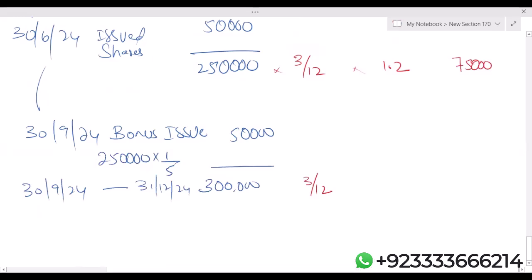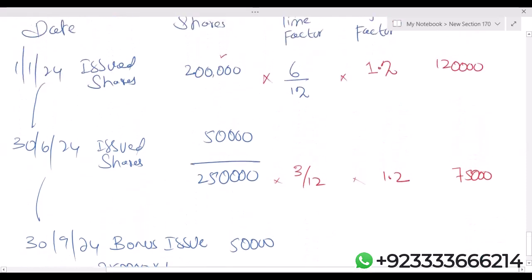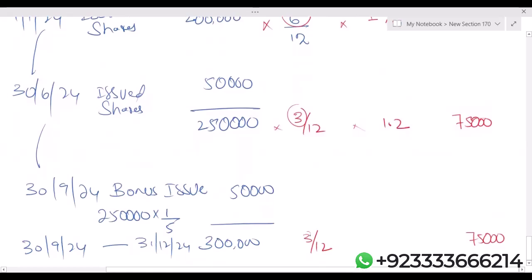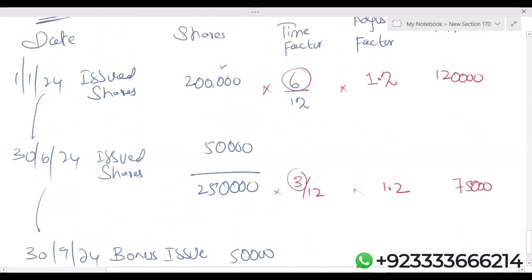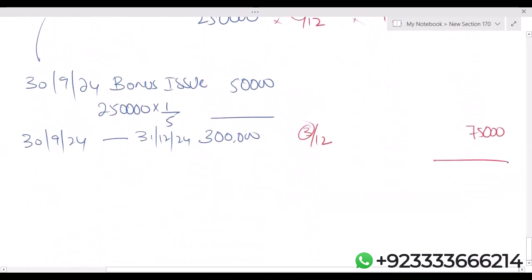And 3 lakh, 3 by 12, 75,000. Another thing: 6 plus 3, 9 plus 3, 12. Your accounting period is 12 months and we have done the working for 12 months. So 1,20,000 plus 75,000 plus 75,000, I'm getting 2,70,000.